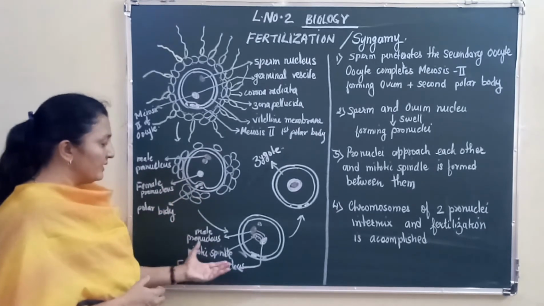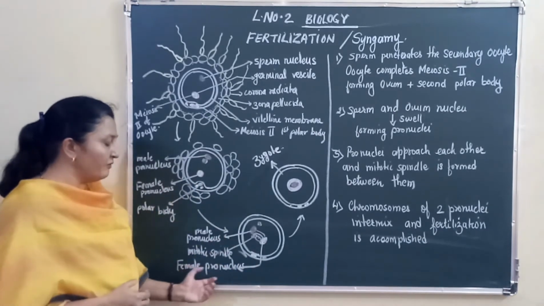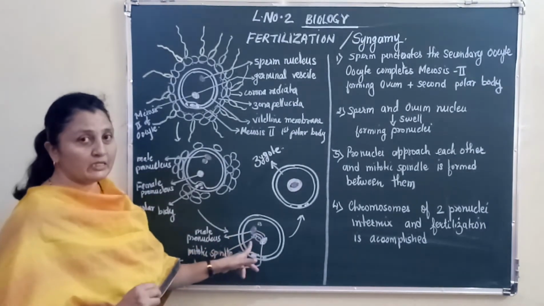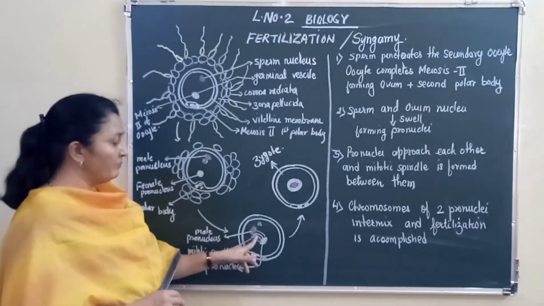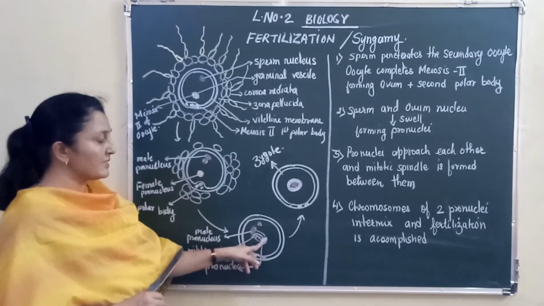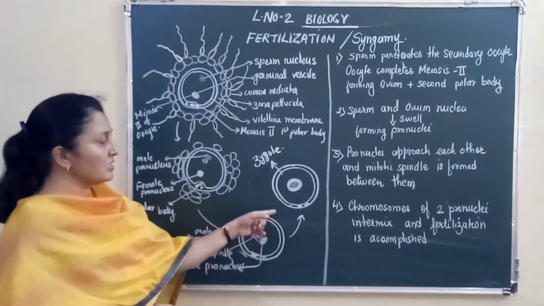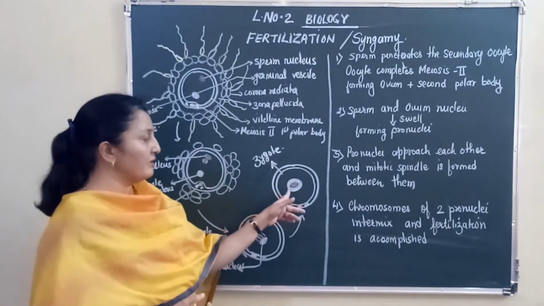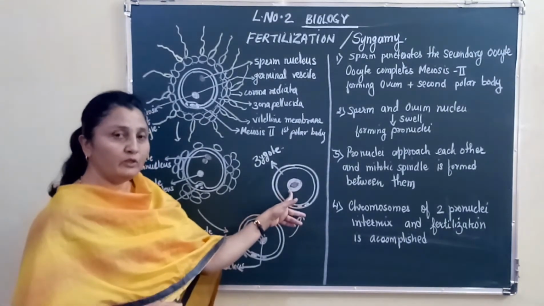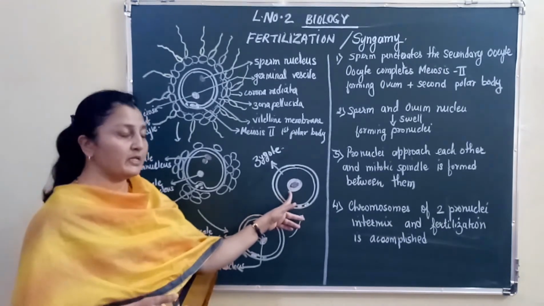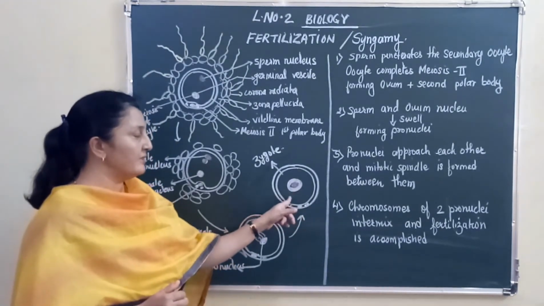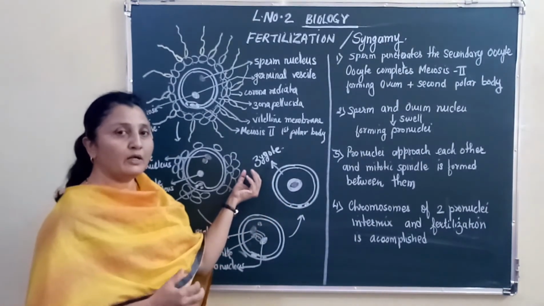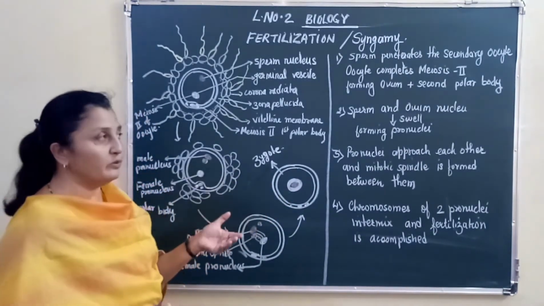Between the male and female pronuclei, mitotic spindle formation takes place. Then the last stage is the fusion of the two nuclei, resulting in the formation of a diploid nucleus, a nucleus having two sets of chromosomes, and this cell is now called the zygote, the first cell of the new life.